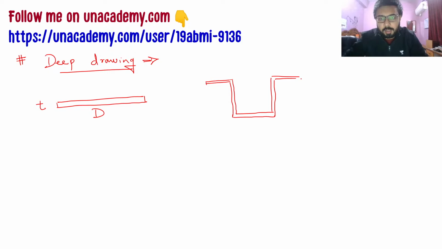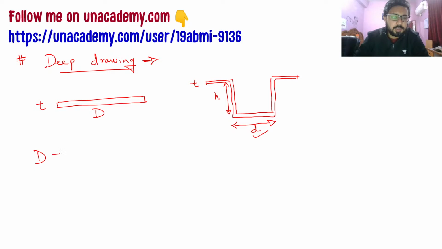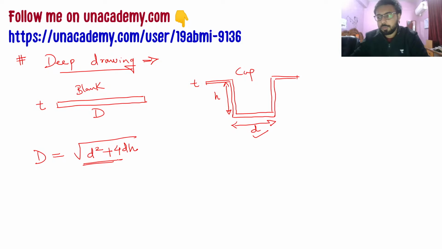So this cup is still having thickness T, but this cup is having height h, and this diameter will be small d. So in deep drawing questions you will be asked what is the blank size, the initial blank size. This is blank, this is cup. So D will be under root of small d square, that is diameter of cup square, plus 4dh. So this is your deep drawing formula that you have to remember.